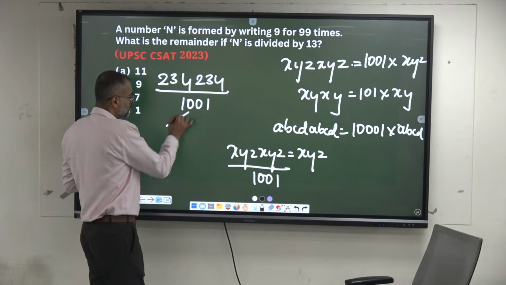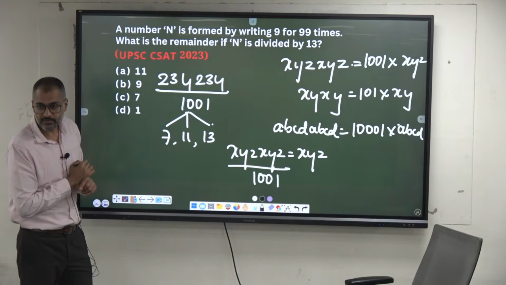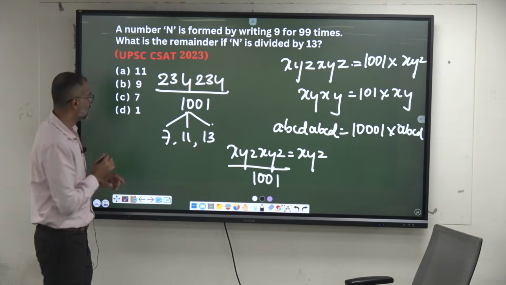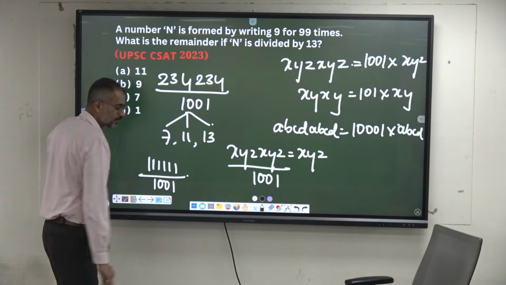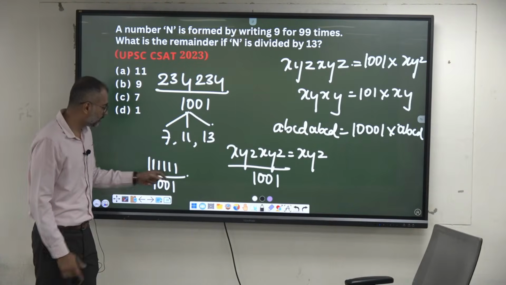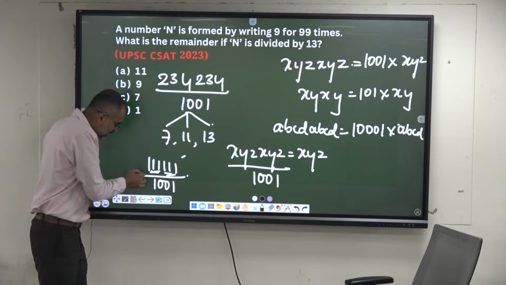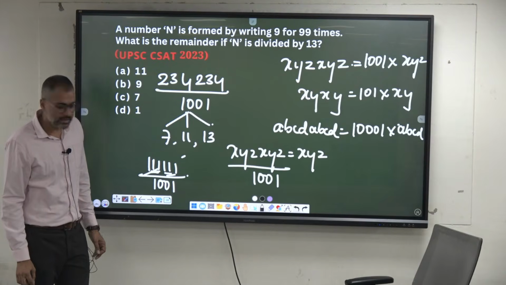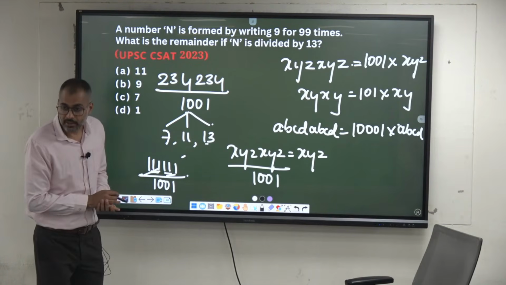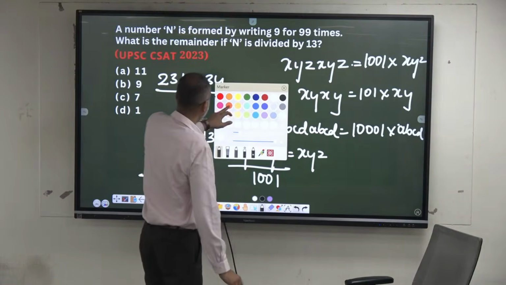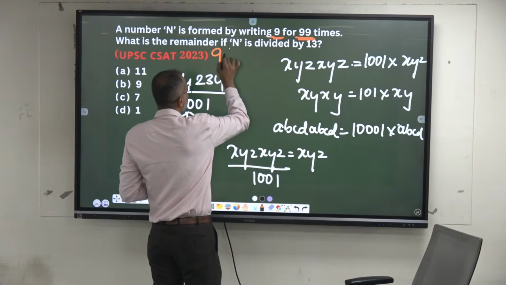Okay, the number 1001 is always divisible by 7, 11 and 13, 3 consecutive prime numbers. Now, can I say a number which is in this form also is divisible by 1001? Yes, this is also a 6-digit number formed by repeating the 3 digits like this. Isn't it? Okay, 6 nines completely get divided by 1001. If these 6 nines get divided by 1001, they have to get divided by 13 also. How many digits are there here? 99 times of 9.